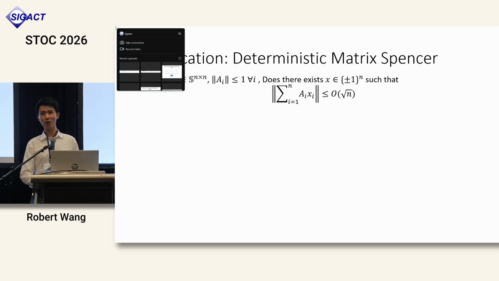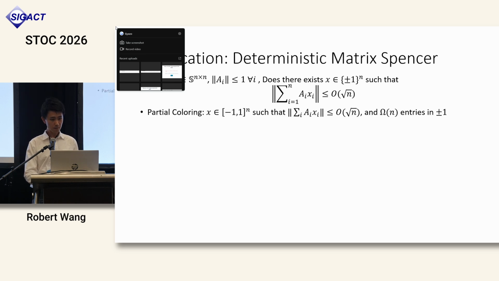So given a set of coefficient matrices A1 up to AN, the matrix Spencer conjecture asks if there exists a plus minus 1 signing x such that the norm of the summation over i of Ai xi, or the discrepancy of x, is small, in particular upper bounded by O of root n. And through a standard reduction, it actually suffices to find a low discrepancy partial coloring, which is a vector x whose entries are between -1 and 1, but at least a constant fraction of them is in plus minus 1.